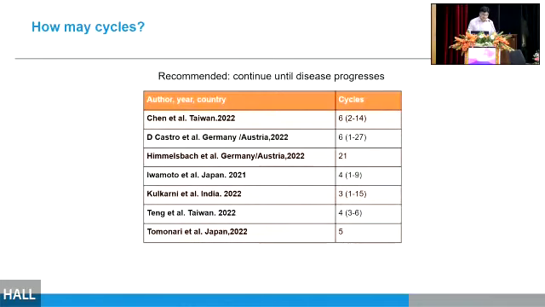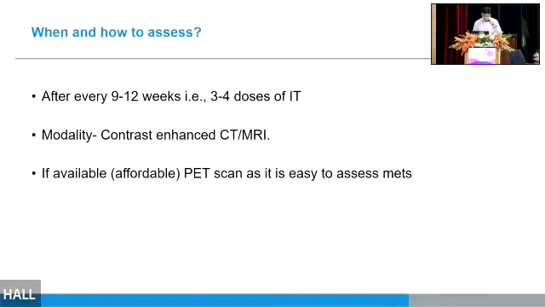How many cycles? These are the data and the literature. The number of cycles is actually dependent for us basically on the logistics and the finances of the individual, but it is recommended to continue till the disease progresses. The literature says an average of 3 to 6 cycles have been used. So the median we have used is around 6 cycles, and probably they either shift to the tyrosine kinase inhibitors or have a progression.